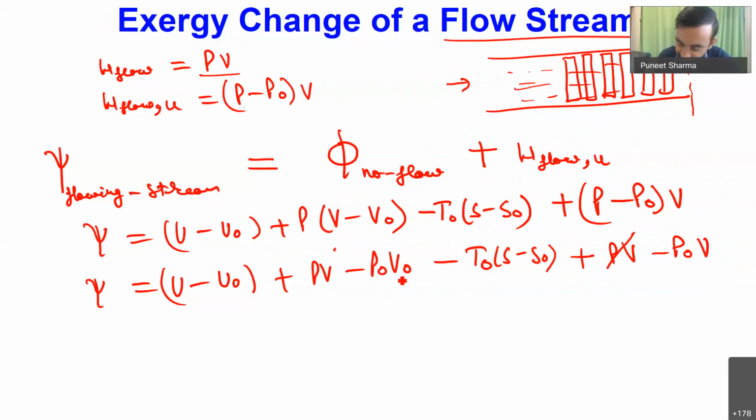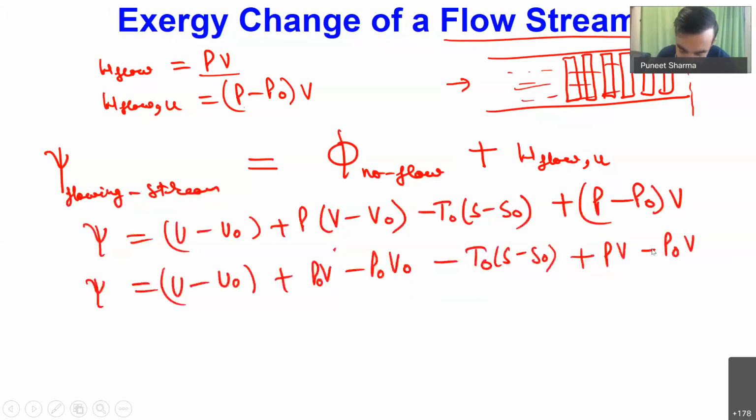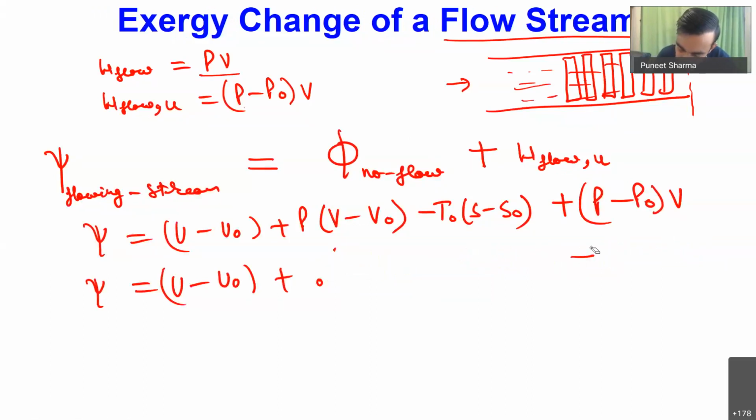Okay, and then over here we are having plus pv minus p naught times v. Okay, so I have written one term wrong over here. Let me correct it. Let me remove this particular step. So if you see, the exergy associated with no flow is actually P naught times V minus V naught. So here I should have P naught. Okay, and this part I have included for the flow part.